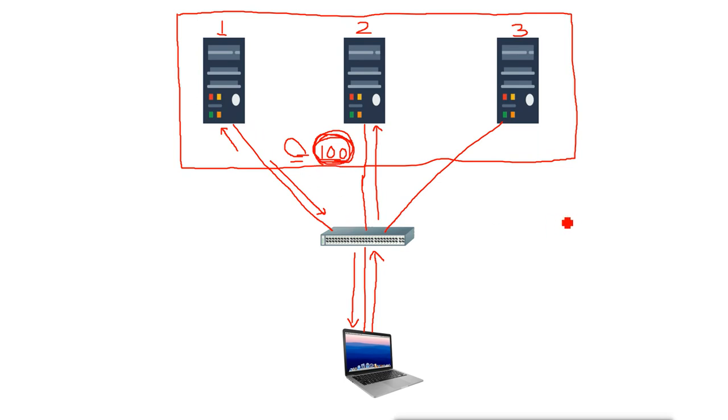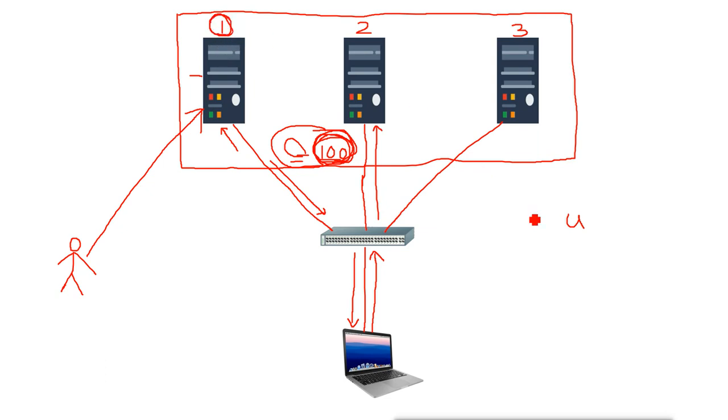Now if you select the unicast mode, then what happens? They only respond to this cluster IP address. They will not respond when we request their own IP address. Now for example, here the administrator is sitting on another machine and wants to configure something on this server. So when it sends the request, what will it send? It will send the request for this IP address. Which IP address? Not the cluster IP address. It will send the request for this IP address.